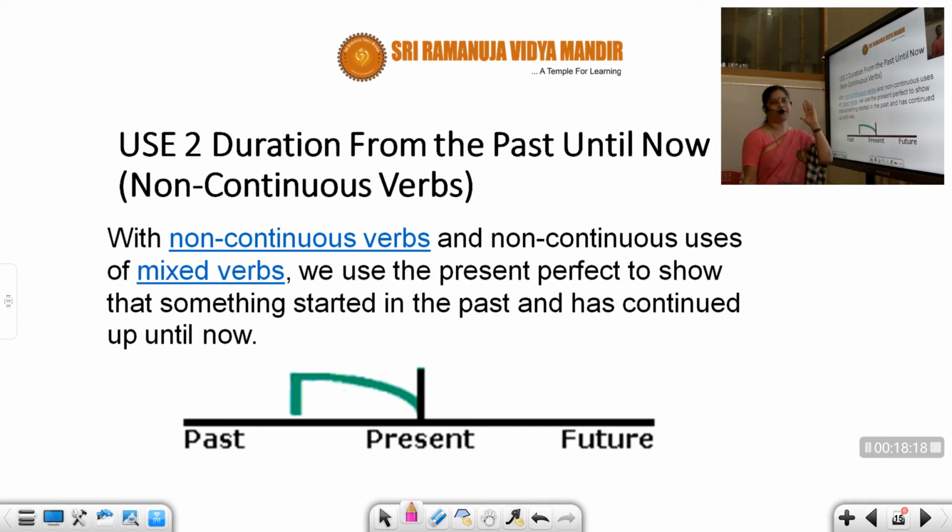Non-continuous verbs. I suppose you remember, students, when I was teaching you present simple and present continuous, I told you there are particular verb forms which will never have ing forms. You remember? I said senses, thoughts, possession, be forms.